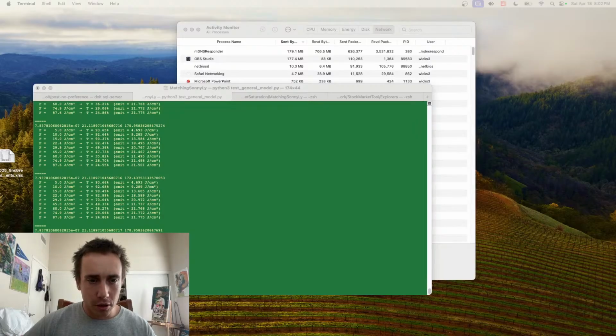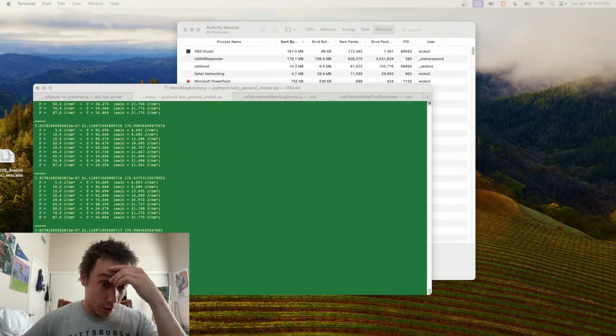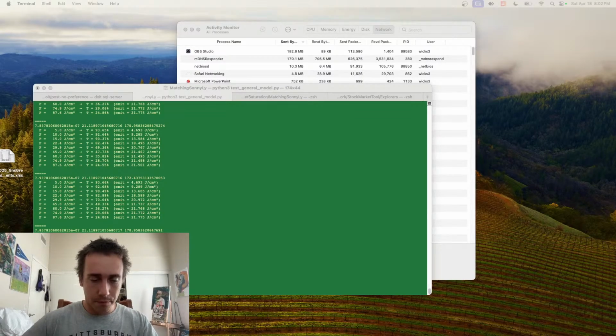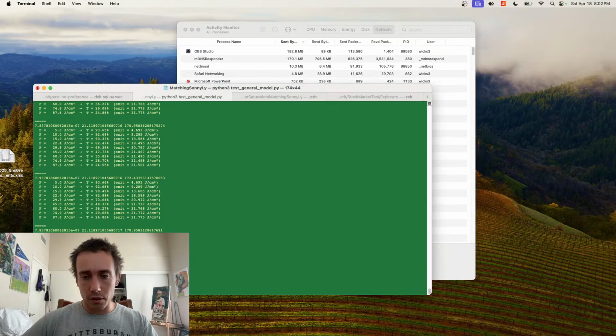Do optimizer on fused silica. 3e minus 3. Change this to fused silica. Okay, good.